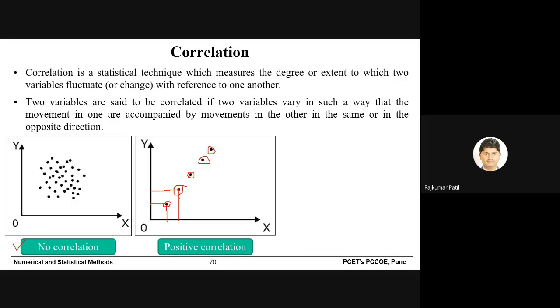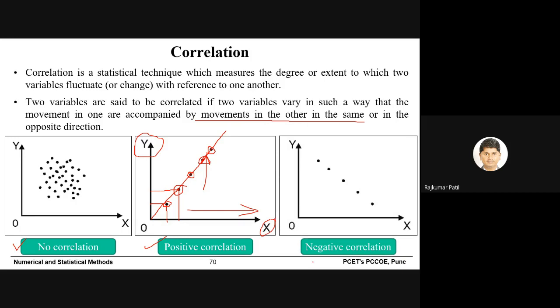So the value of Y corresponding to the value of X increases in a positive way. You can see the movement is in the same direction. So when X is increasing, Y is also increasing. So we can say they are positively correlated, or X and Y have positive correlation.